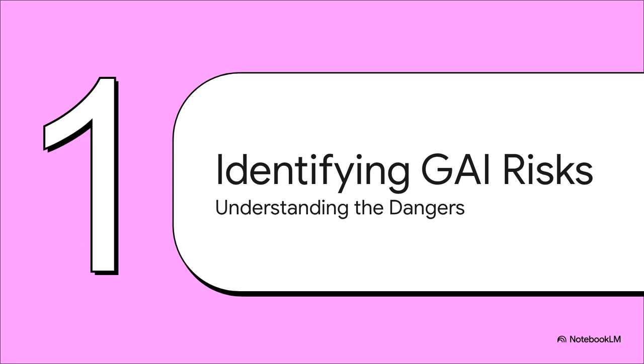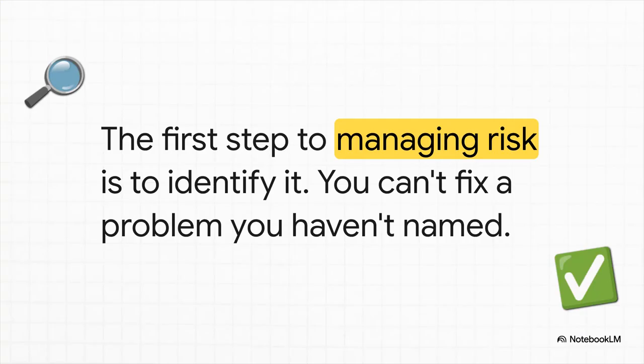All right, so if we're going to build AI we can trust, we first have to get a really clear picture of what could go wrong. This first part is all about mapping out the potential dangers. I mean, this is a basic rule for pretty much anything, right? You can't fix a problem if you don't even know what it is, if you can't name it. And with AI, oh boy, there is a lot to name.